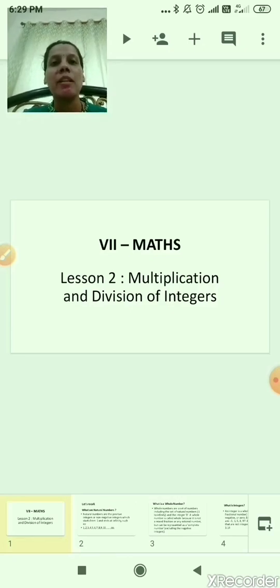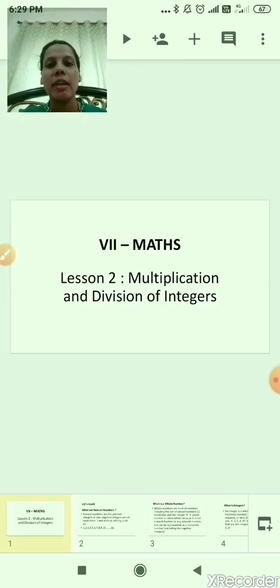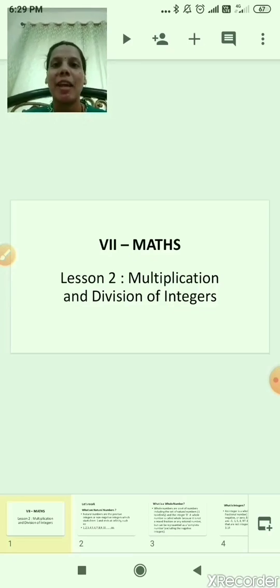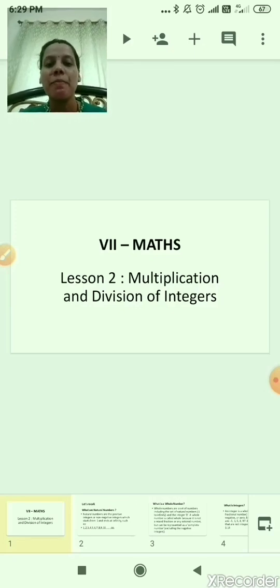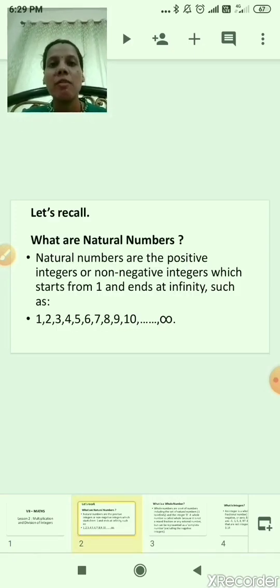For example, the definition of natural numbers and the definition of whole numbers. I hope all of you know these definitions. So let's recall what natural numbers are. Natural numbers are the positive integers which start from 1 and go to infinity, for example, 1, 2, 3, 4 and so on. So these numbers are called natural numbers.